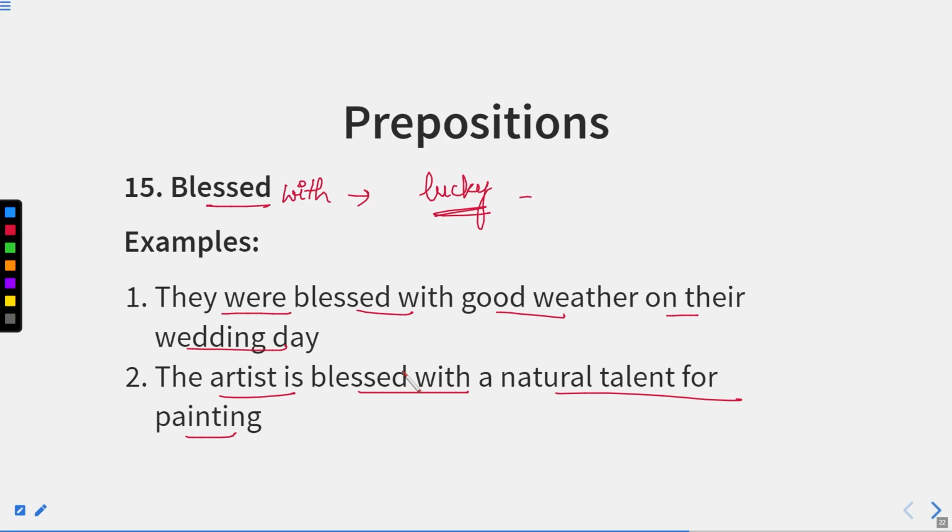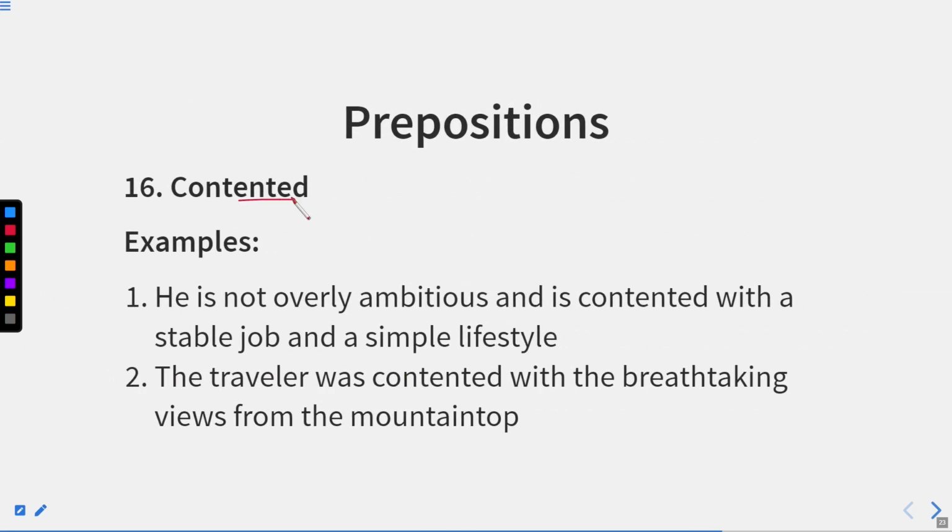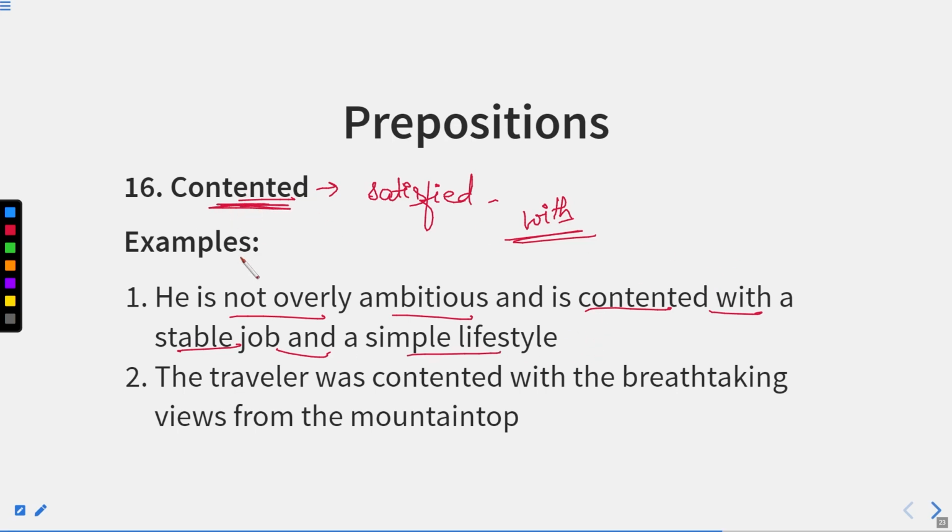Now let us move to the next one. We have contented. Contented is basically satisfied, when we are satisfied with something. Someone can be greedy and someone can be satisfied. So satisfied, that is contented. Now we can use with it. We are contented in whatever we have. So he is not overly ambitious and is contented with a stable job and simple lifestyle. So basically we use the preposition with contented. The traveler was contented with the breathtaking views from the mountain top.